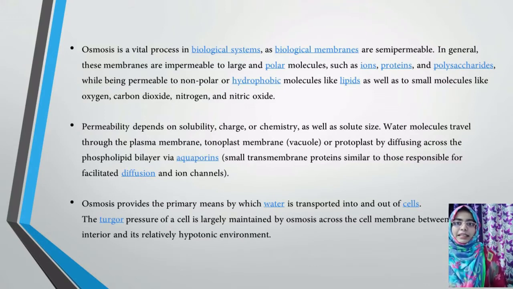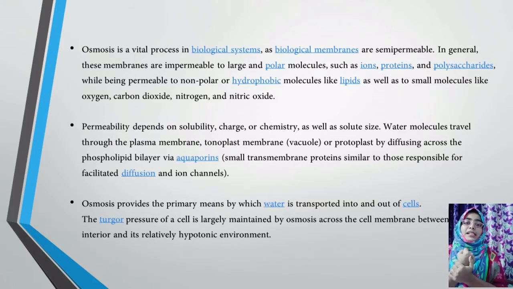In general, these membranes are impermeable to large and polar molecules. Of course, a large substance cannot pass through our skin, whereas a small cream structure, like a cream you apply, will be absorbed into your skin. Why? Because the creams, or moisturizers, have very small surface area or very small polar molecular size.